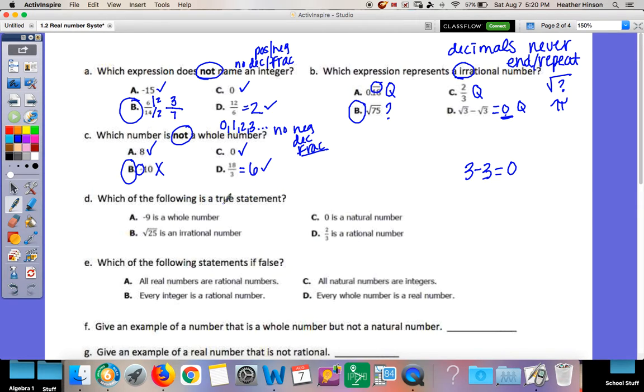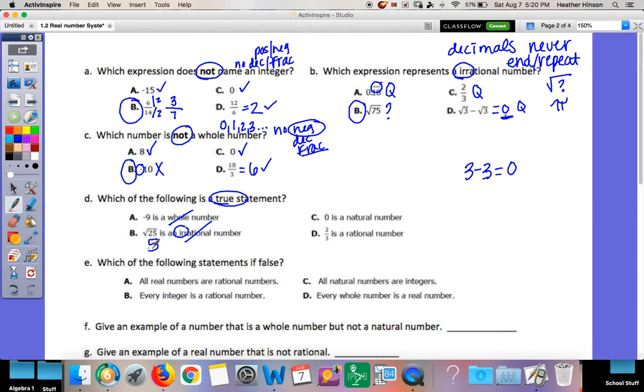Which of the following is a true statement? Is negative 9 a whole number? No, because whole numbers can't be negative. Is 0 a rational? Oh, wait, sorry, I skipped B. Is square root of 25 an irrational number? No, because I know the square root of 25.